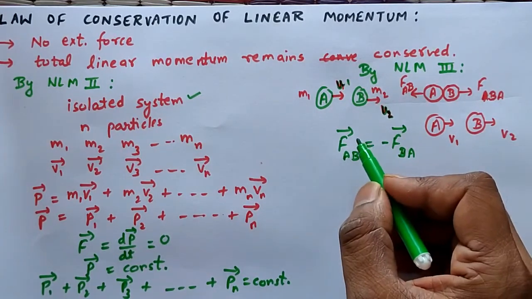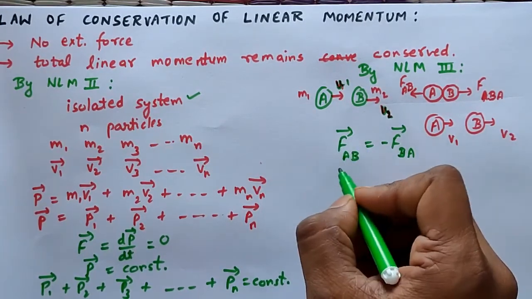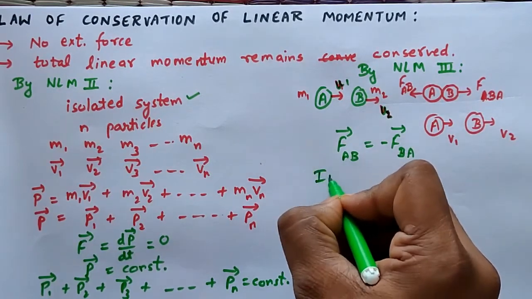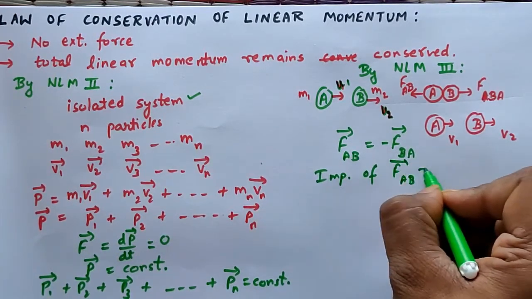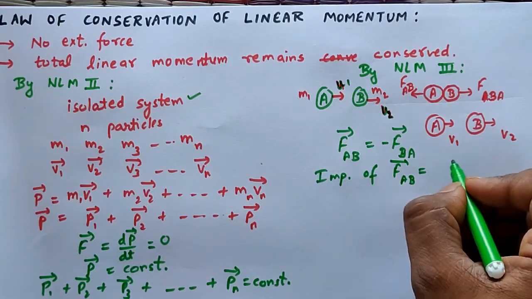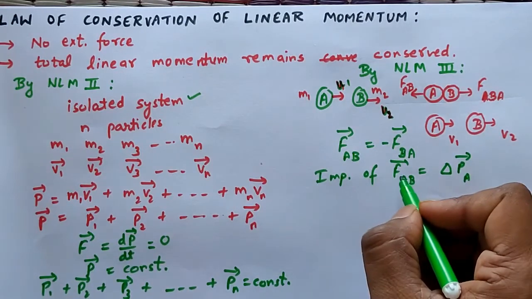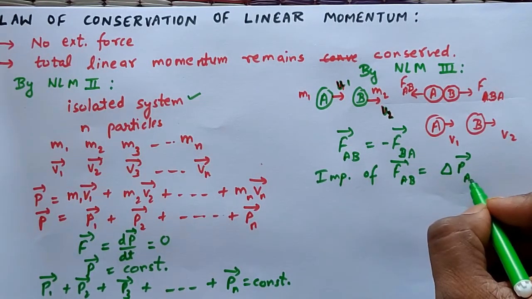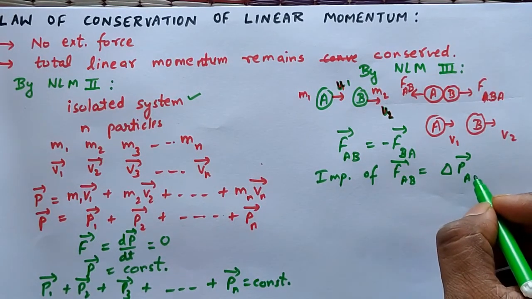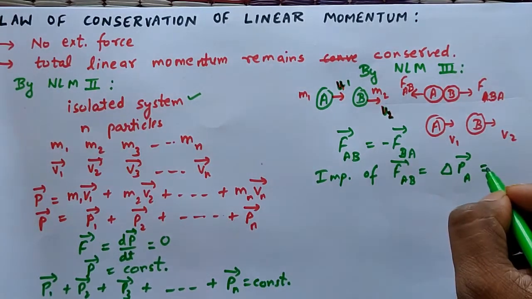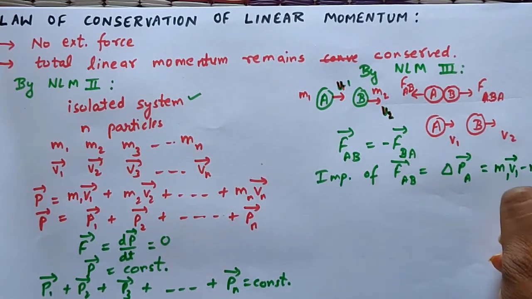Now, what will be the impulse of FAB? The impulse of the FAB vector will be equal to the change in momentum of A, which I can write as delta PA. How is it? Because we know that impulse is equal to force into time, and force into time is also equal to momentum. So the change in momentum of A will be final momentum minus initial momentum, so I can write it as m1 v1 vector minus m1 u1 vector.